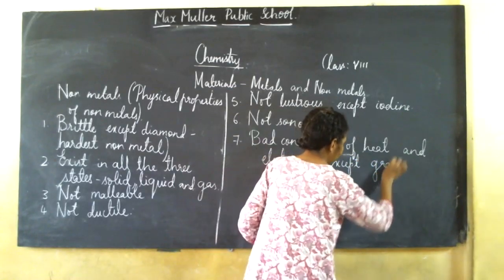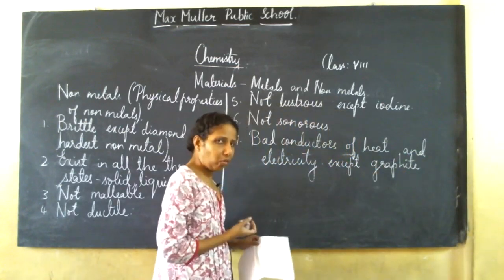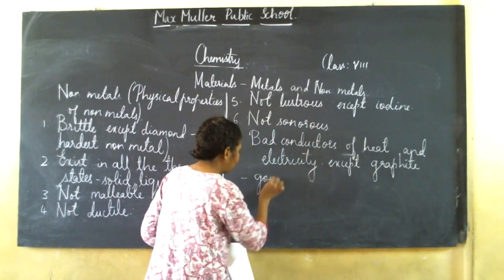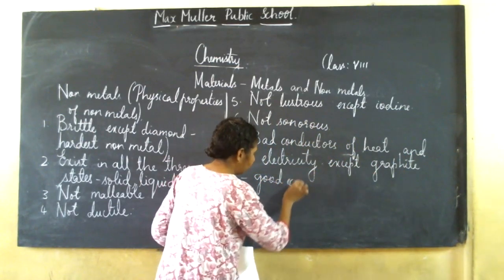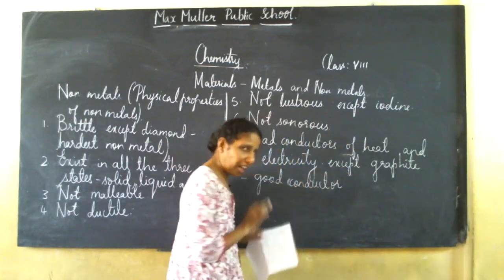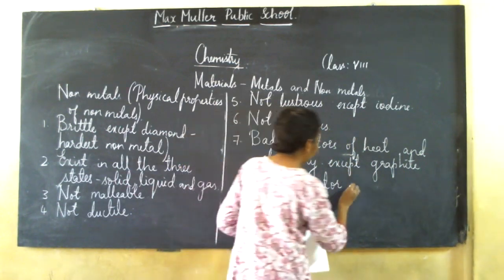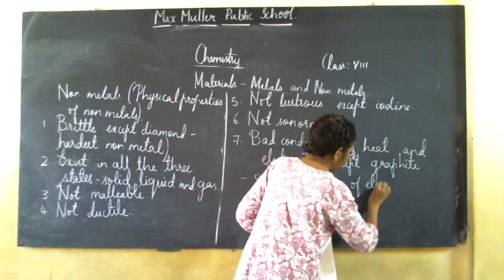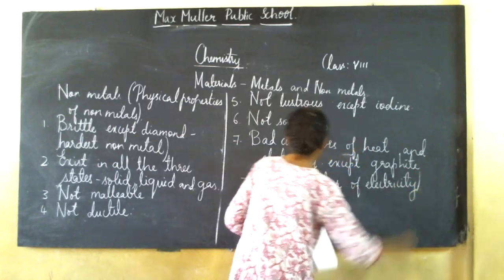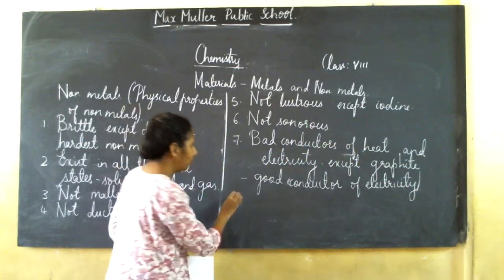Now, an exception is there, except graphite. Graphite, as I told, is a form of carbon, but graphite is a good conductor of electricity. Though it is a form of carbon, it will conduct electricity. This one you should know, children. It's not there in your textbook. You should know this.